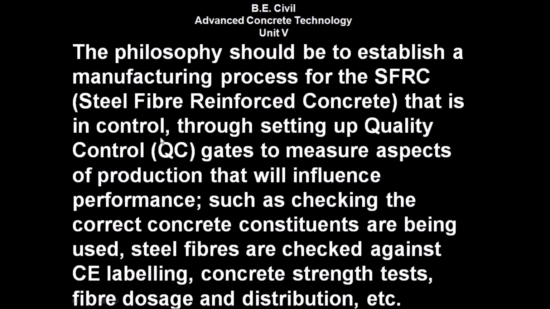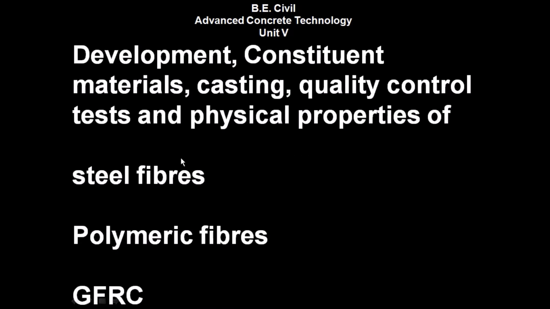that is in control through setting up quality control, that is QC gates, to measure aspects of production that will influence performance, such as checking the correct concrete constituents are being used. Steel fibers are checked against CE labeling, concrete strength test, fiber dosage and distribution, etc. So we have seen development, constituent material, casting, quality control test and physical properties of steel fibers.